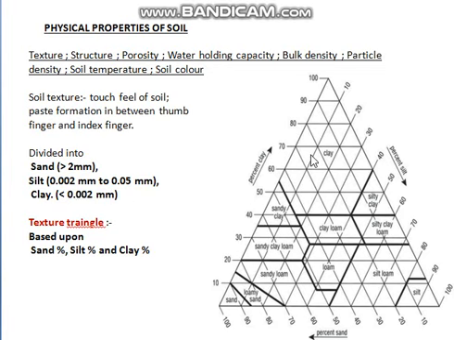Now we can divide textural classes with this textural triangle, soil textural triangle, and that is based upon soil sand, silt, and clay percentage, like we have already done in the class.